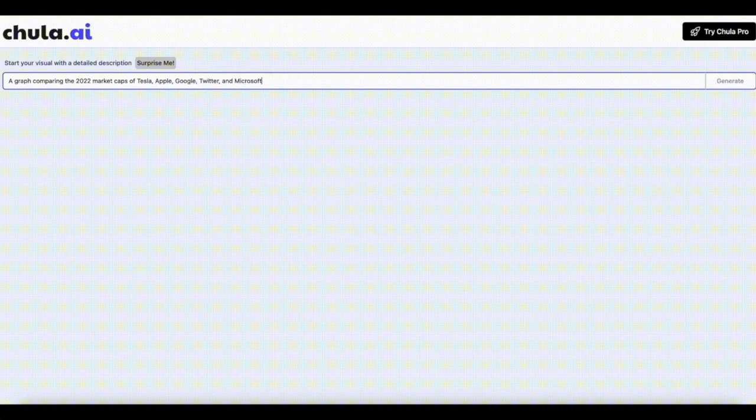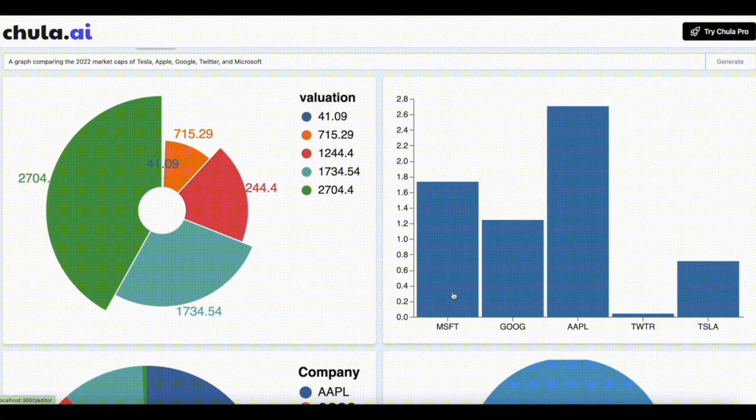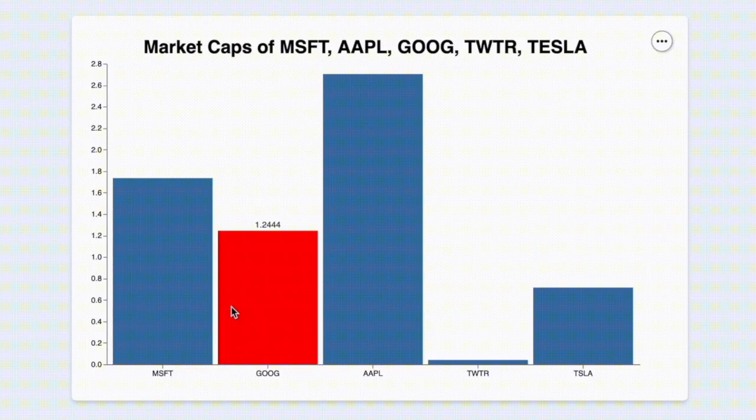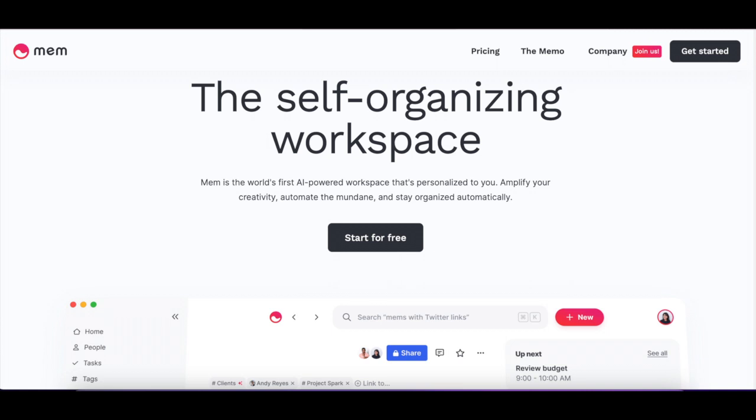And finally, picture generation is also coming to help you design presentations or to help you take notes and organize them automatically.